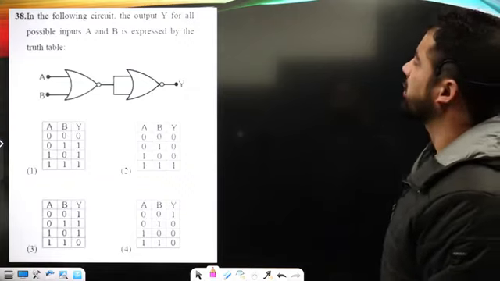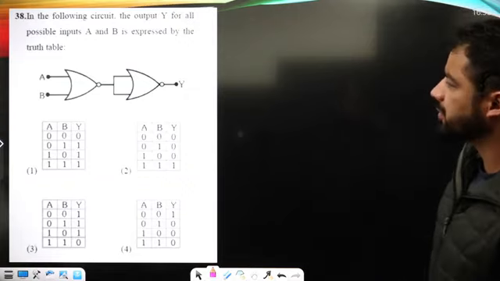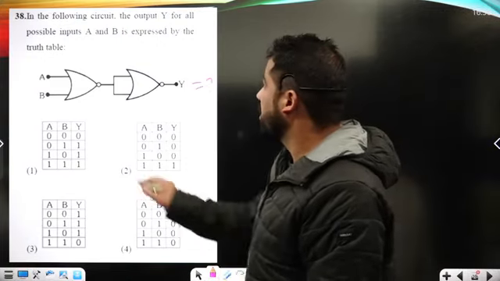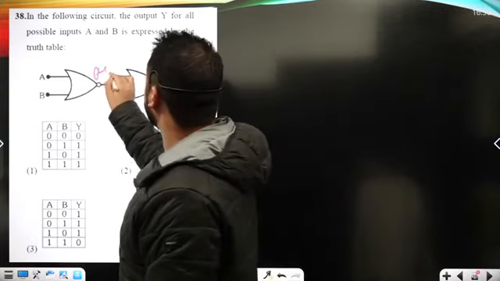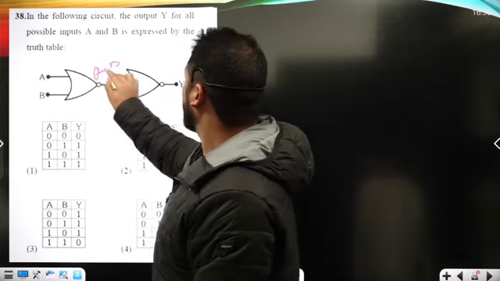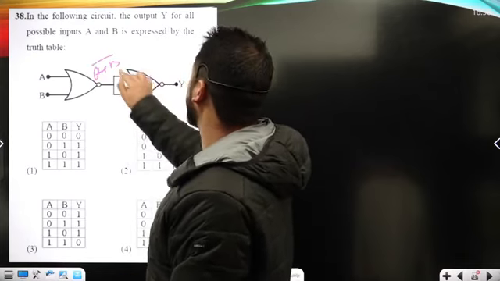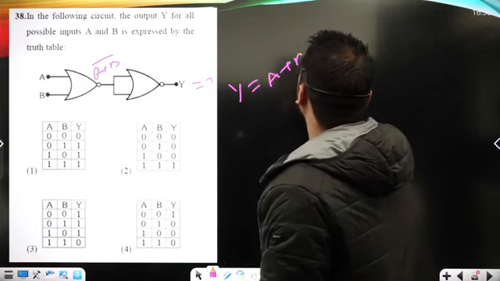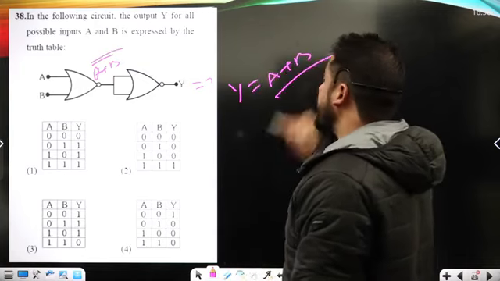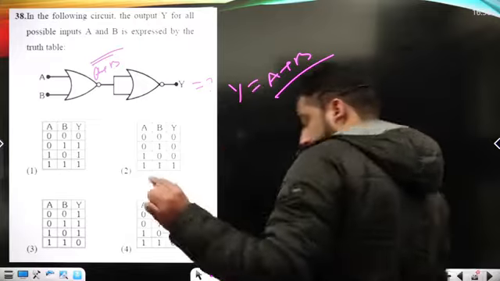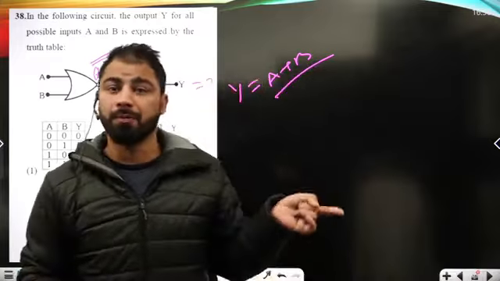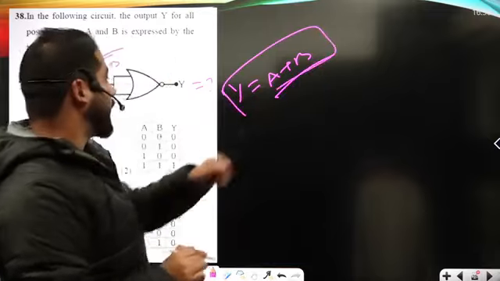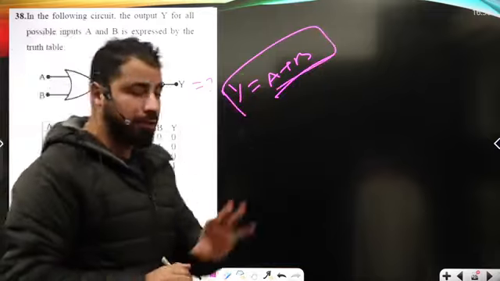Also, which of the outputs for all possible inputs is expressed by the truth table, okay? Now let's compute the output here. So here it is a NOR gate, so it is A plus B whole complement, okay? Here it's again a NOR gate, so Y must be A plus B, okay? If one of the inputs is maximum, the output will always be maximum, because here I got Y as the sum of two inputs, right?